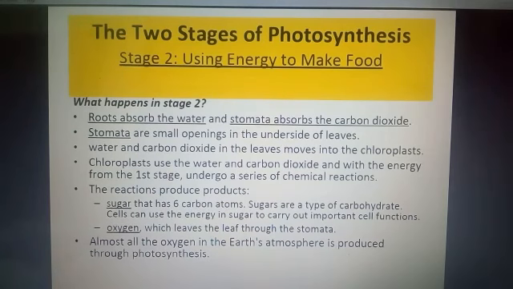Almost all the oxygen in the Earth's atmosphere is produced during photosynthesis. So this was the whole process of photosynthesis, and I have told you about the food, which is sugar, and the stored food, which is starch. And after this, inshallah, we will start our second topic, which is how you will identify the presence of starch in the leaves.